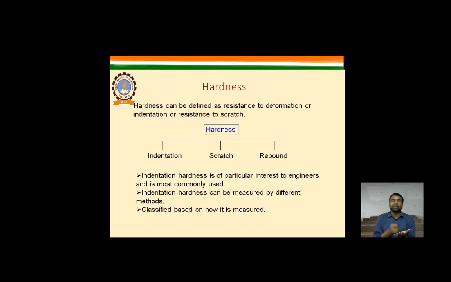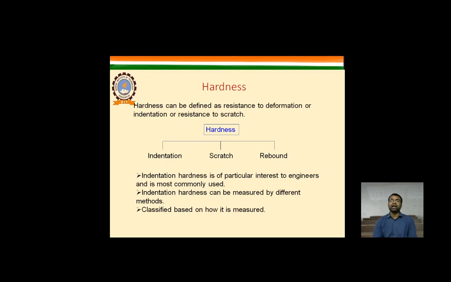And the second scenario is the scratch, that is how particular metal is scratch resistant. As we are talking about the hardness, you can say the tempered glass which you are providing on your mobile phone, so it is scratch resistant. When we are scratching something on it, it resists that scratch. It means it has some kind of hardness to resist that impact on its surface. So that is how hardness is defined by scratch. And the third is the rebound.